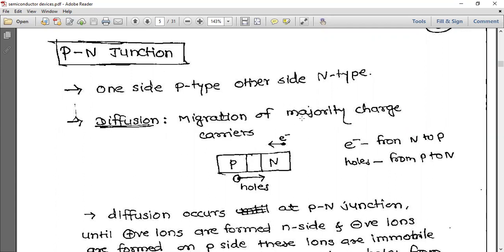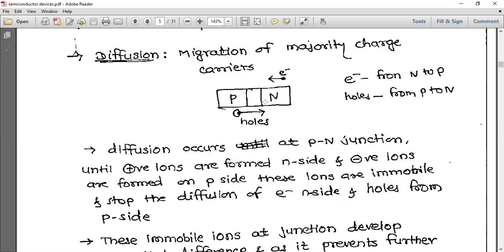So now see, migration of majority charge carriers. Now in N-type, what are majority charge carriers? Electrons. And in P-type, what are majority charge carriers? Holes. So from N-type, electrons will move this side and holes will move this side. Then we can say that that is what diffusion is. Okay. And now you can see here, I have clearly shown in the diagram. So electrons from N to P and holes from P to N is called your diffusion.